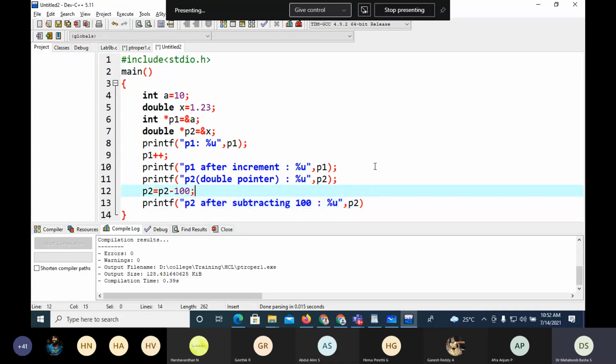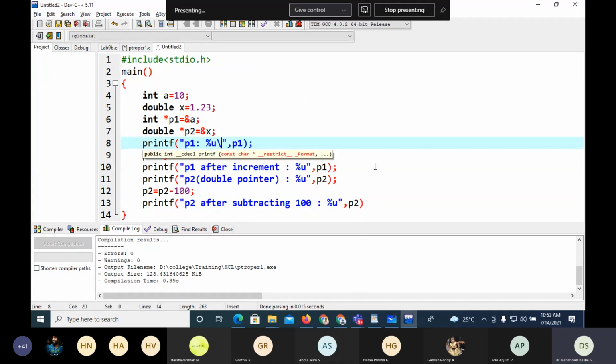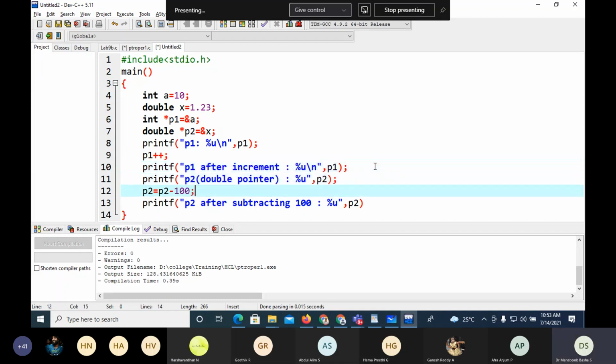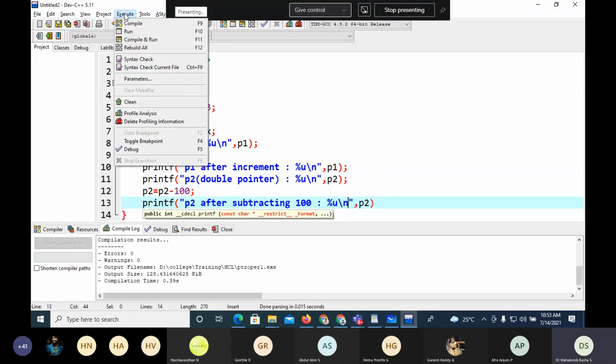Now we'll check what output we are getting here. So backslash n I'll give after each.